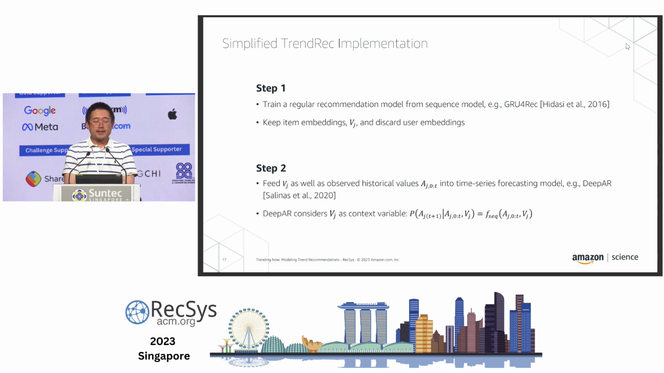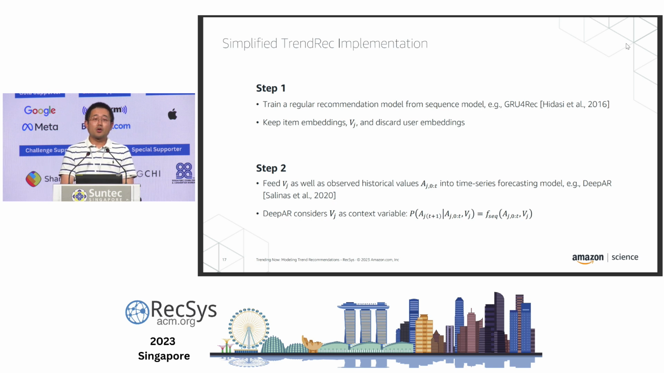In our actual implementation, we further simplified the algorithm into two steps. Step one, we just train a regular recommendation model from sequence models, such as GRU for rec. We keep the item embeddings, and we discard the user embeddings. On step two, we feed the item embeddings, as well as the observed user histories, into a time series forecasting model. Here, we pick DeepAR, which is a neural network-based time series forecasting model.